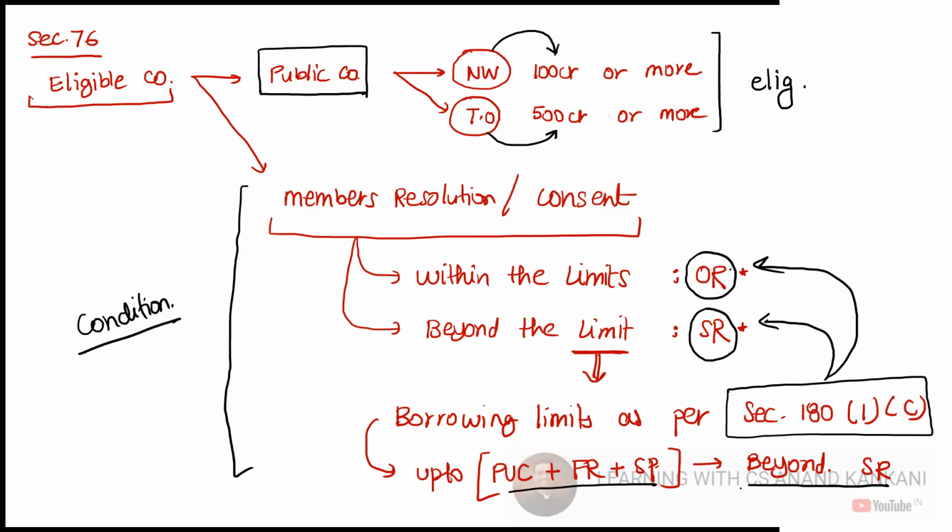Does this make sense? Guys, when you have to pass OR and when you have to pass SR, you need to see whether your existing debt plus the deposit exceeds the limit of section 180.